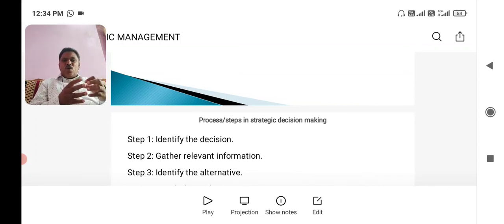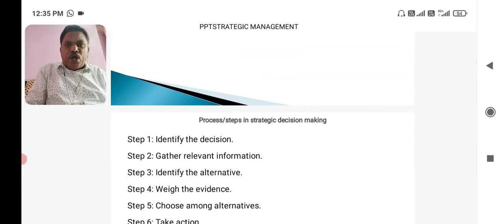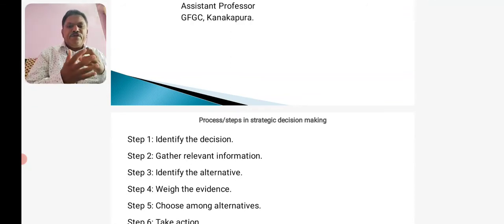So based on your own value system, your own intuition, your own experience, your own knowledge, now you are going to weigh and prefer a few alternatives.